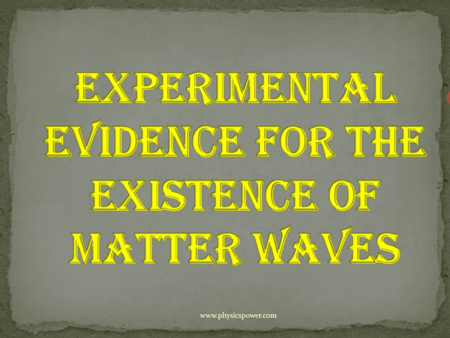Later, for this statement, experimental proof was arranged by Davisson and Germer as well as G.P. Thomson. Here I am going to give the details about the Davisson and Germer experiment. In this experiment, they considered an electron beam and finally showed that electrons behaved like a wave. They identified the diffraction pattern for the electrons. How did they identify it? Let us see.